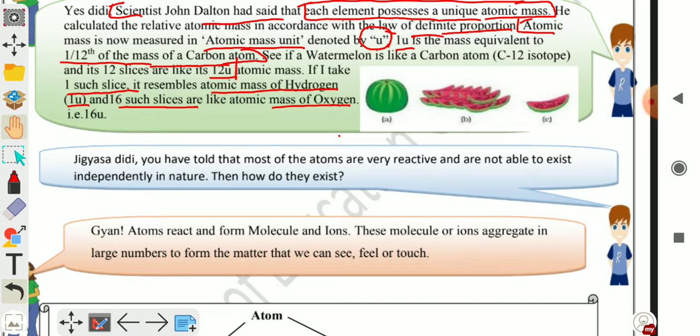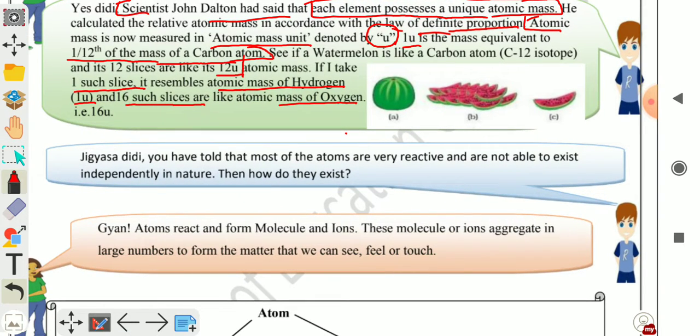They react with each other and form molecules and ions. These molecules or ions aggregate in large numbers to form the matter. Matter कैसे बनता है? When a large number of molecules are united together, then we can see, feel or touch this matter.